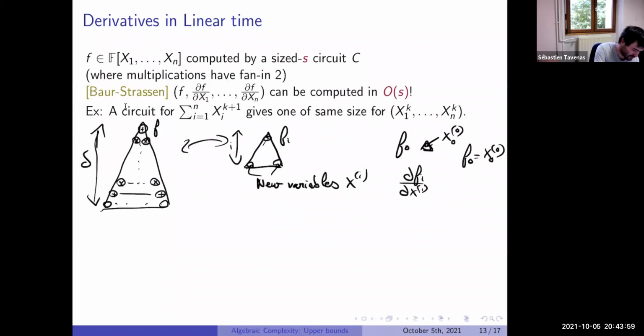At the end, if we do it by induction on i, we'll get, for i equal delta plus 1, exactly what was said at the beginning. When delta plus 1, we have the initial variables here, and all the circuits. So we want to compute the derivatives of f_{i+1} using those of f_i.